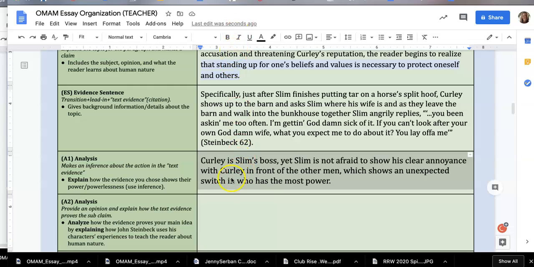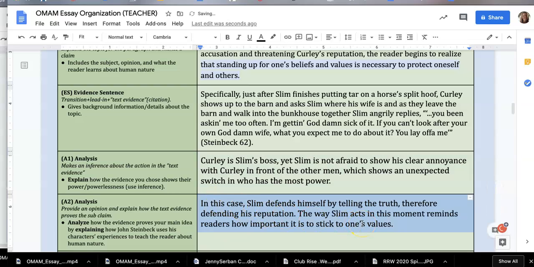So I have to refer to what the reader learned about human nature, and I have to show how the evidence proves and explains that. So I wrote, in this case, Slim defends himself by telling the truth, therefore defending his reputation. The way Slim acts in this moment reminds readers how important it is to stick to one's values.